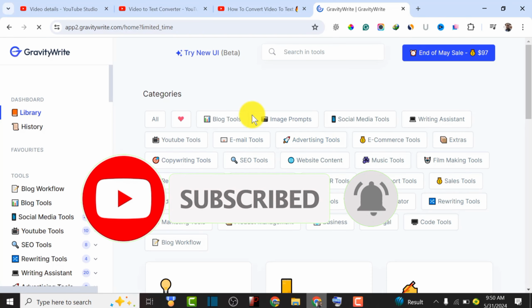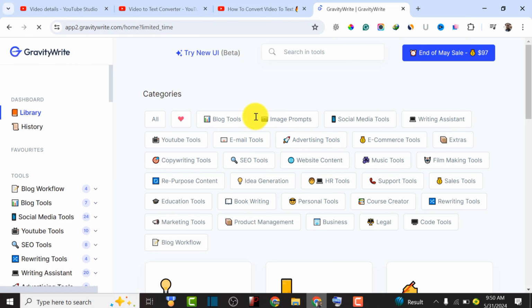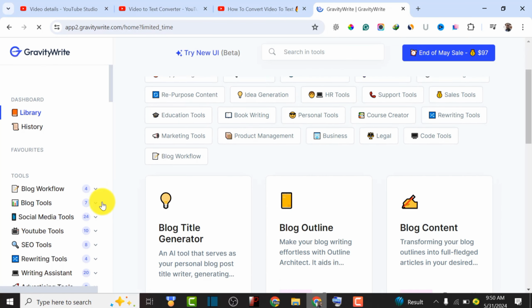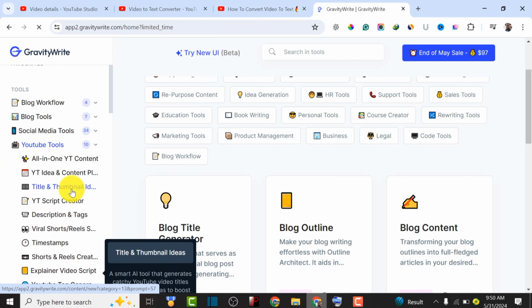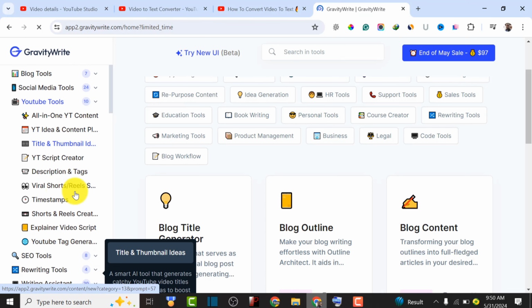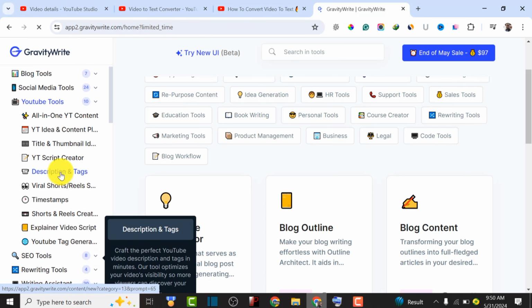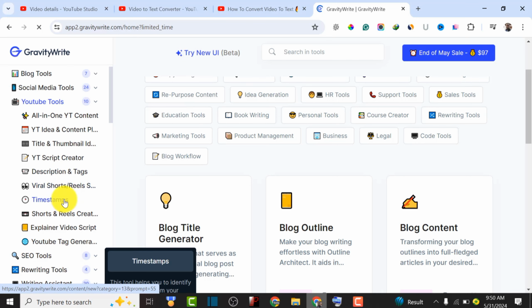So from this particular tool, Gratify, there are a lot of tools you can use. We are going to find YouTube tools from here. So this is YouTube tools. You can do YouTube script creator, YouTube thumbnail and title, YouTube script, the YouTube description and tag. So this is what we want. And if you want to do YouTube timestamp, maybe you want chapters for your video, you can use the tool to do it.